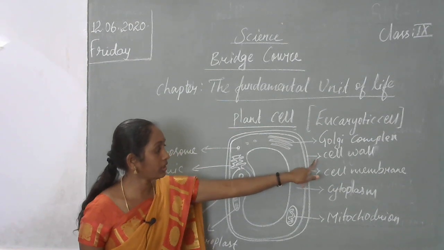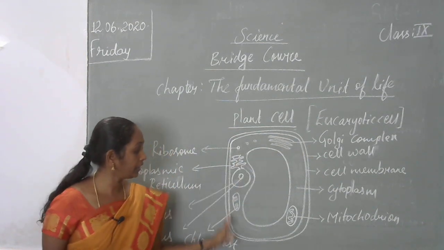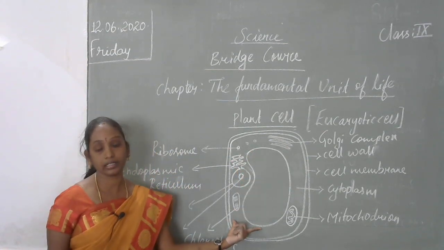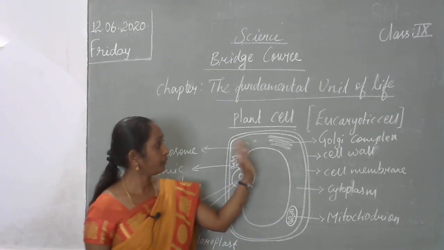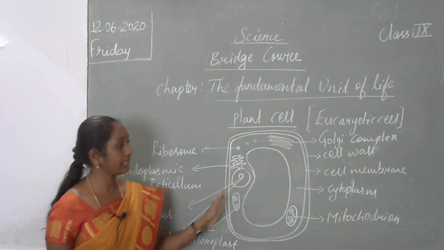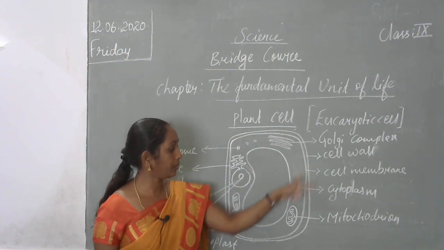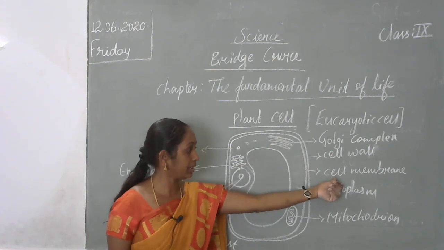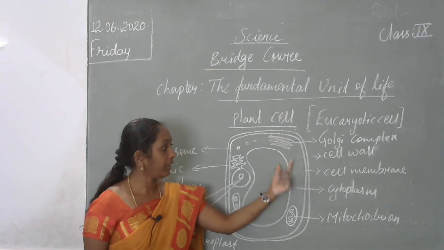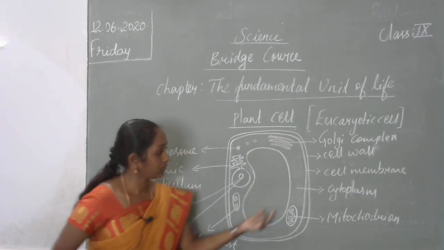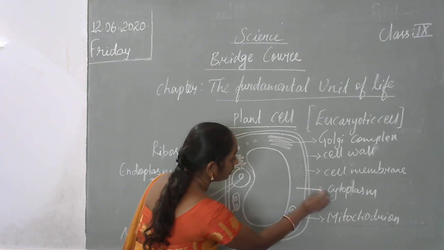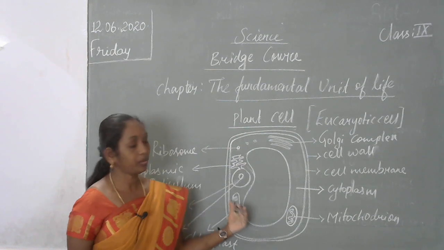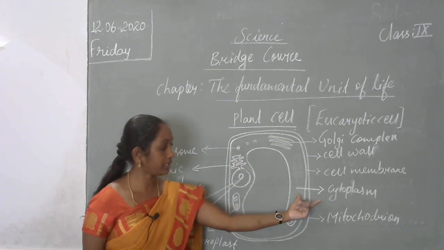What is the function of the cell wall? It covers the internal parts of the cell. The internal parts are called organelles. We'll discuss that later. First we'll see the parts of the plant cell. The cell wall is the outer layer. Inside the cell wall, the cell membrane will be present. After the cell membrane, inside, cytoplasm will be present. It's a jelly substance. It occupies 70% of the space inside the cell.